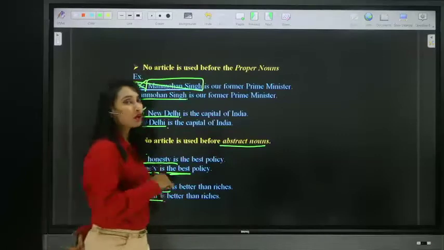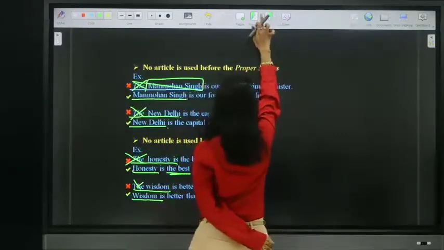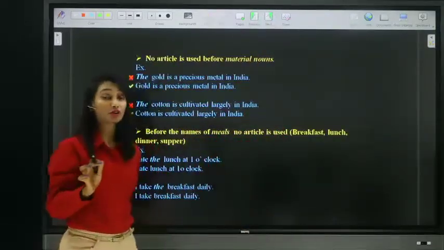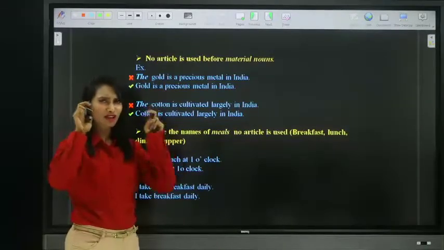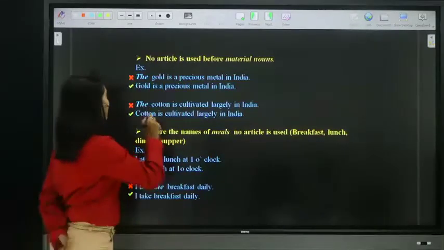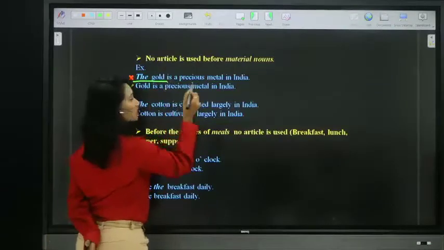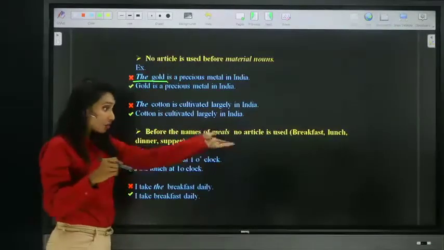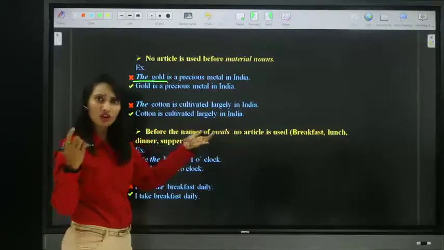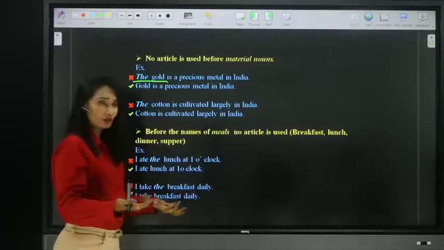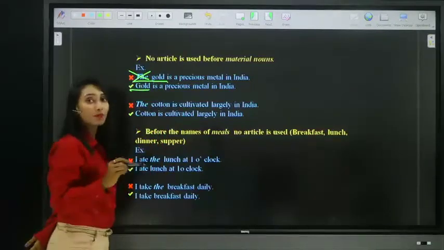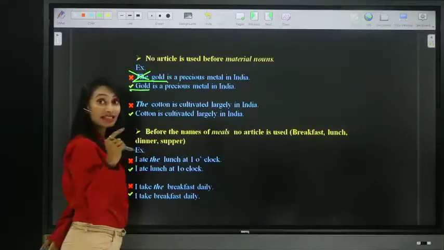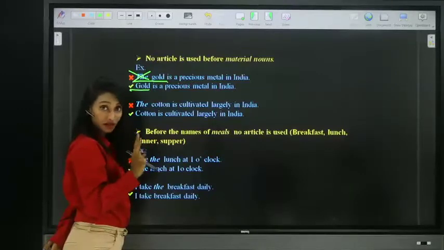Third one, no article is placed before material nouns. We should never use the article before material nouns unless we specified, which we discussed in nouns. Look at this. The gold is a precious metal in India. Only the gold, that gold? No, gold, the metal, any gold, right? So remove article the. Gold is a precious metal in India, not the gold, not specified.